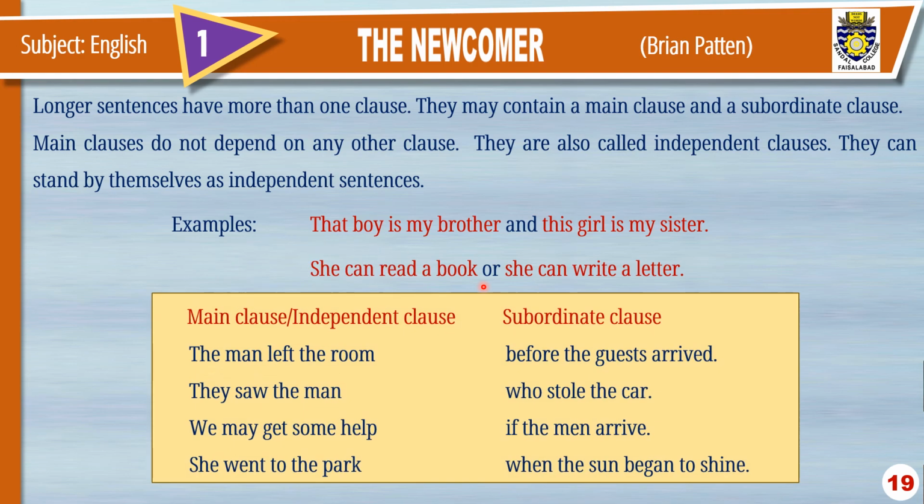Now dear students, let's see what is a main clause or independent clause and what is the subordinate clause. The man left the room before the guests arrived. The man left the room is the main clause or the independent clause. Before the guests arrived is a subordinate clause.